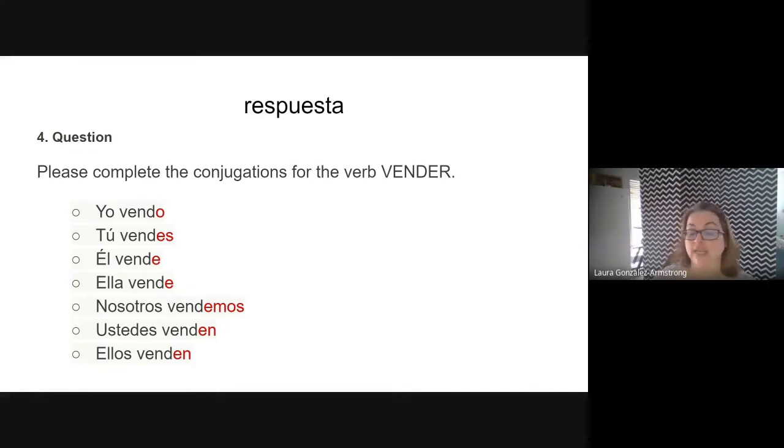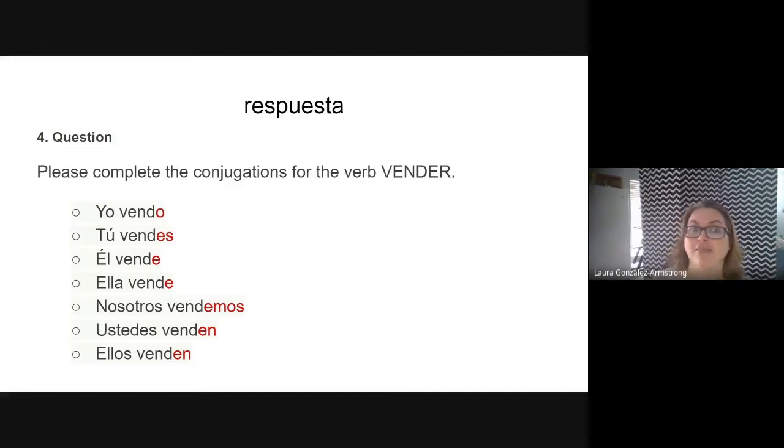And ustedes and ellos, remember, ustedes can also be abbreviated. Uds. is also in the last category. We have our singular side, we have our plural side, we have first, second, and third person. So él and ella is our third person singular. Ustedes, ellos, and ellas are our third person plural. Good job. If you got that one right, give yourself a check.